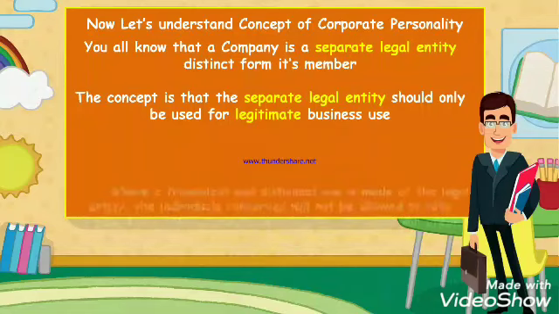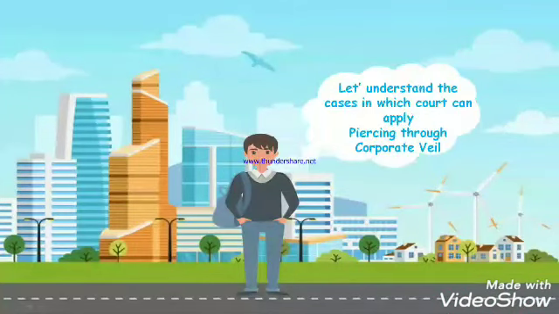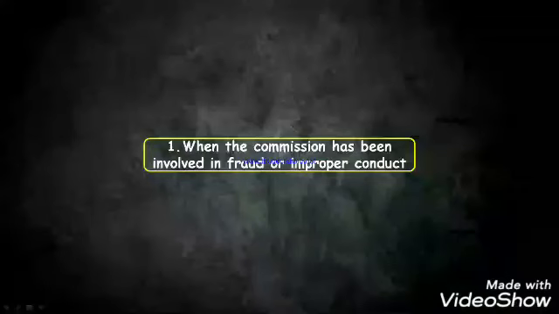So what will happen if I do that? When a fraudulent and dishonest use is made of the legal entity, the individual concerned will not be allowed to take shelter behind the corporate personality. If anything goes wrong, then the persons behind it will be personally liable for the company's act. The court will apply lifting or piercing of the corporate veil. It means that the court will apply this principle and the separate legal entity will be snatched from the members, and whoever is involved in the wrongful act will be liable. Let's understand the cases in which the court can apply piercing of the corporate veil.